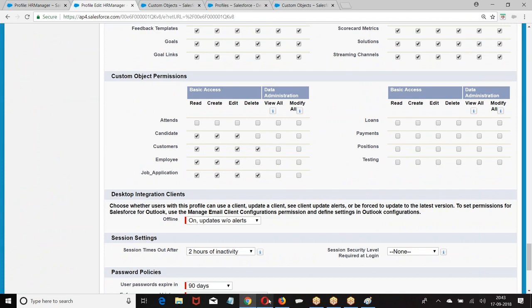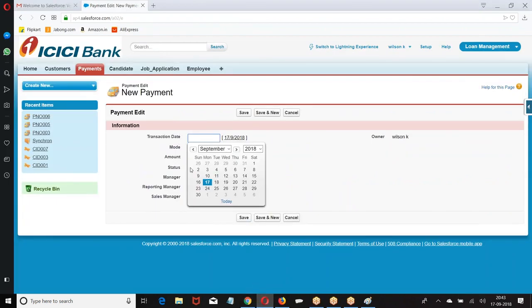No permission. But still, Wilson was able to see this. Okay. For some reason, it is not showing in Divya's account. Let me cross check and update what was the bug there. But he was able to access the object based on permission set. So, what is the concept of permission set?